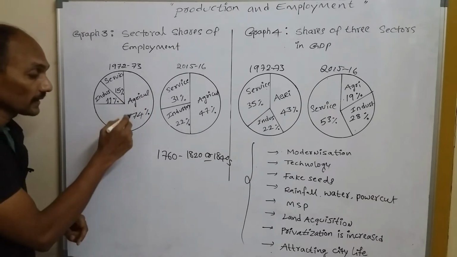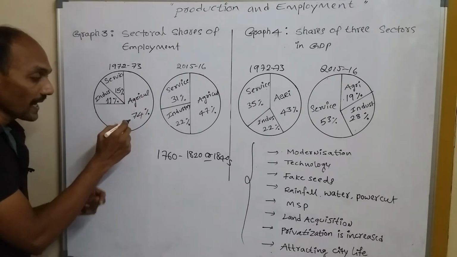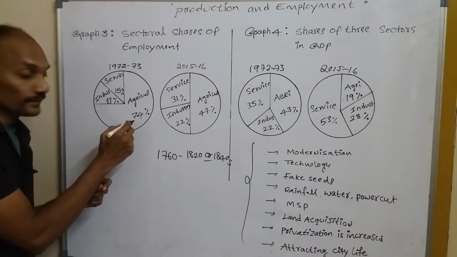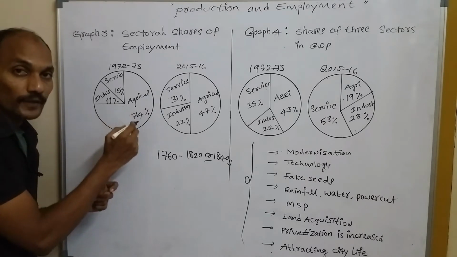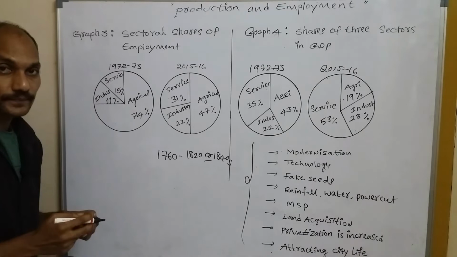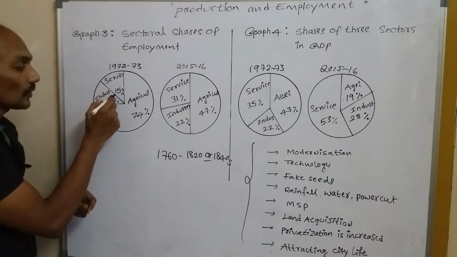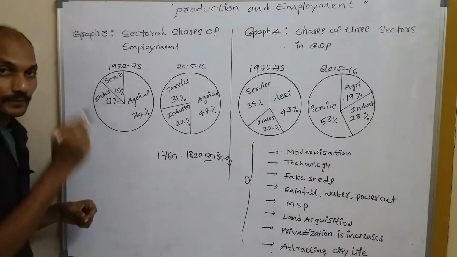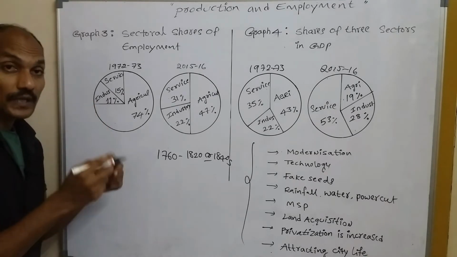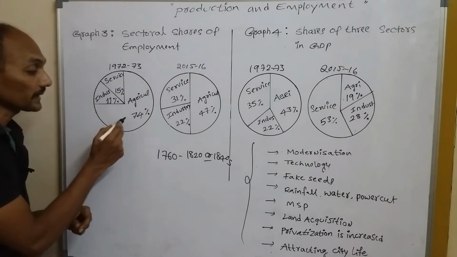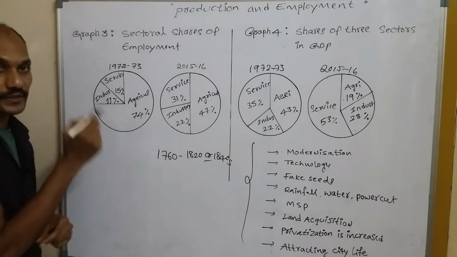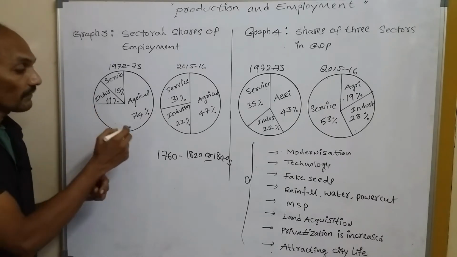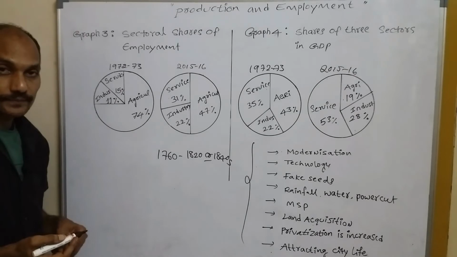That means the agriculture sector gave 74% employment during this period, but the service sector only 15%, the industry sector only 11%. That means agriculture was the largest sector providing employment.